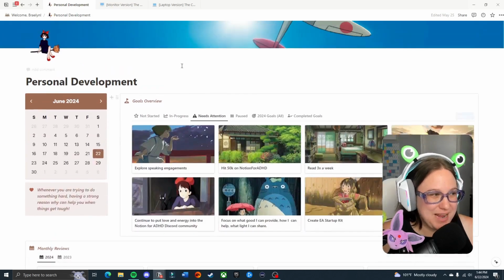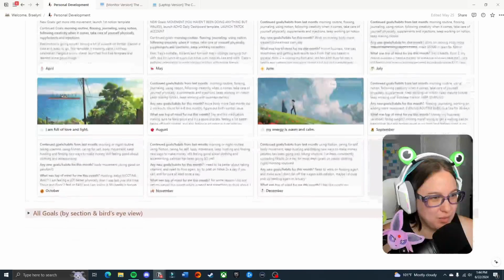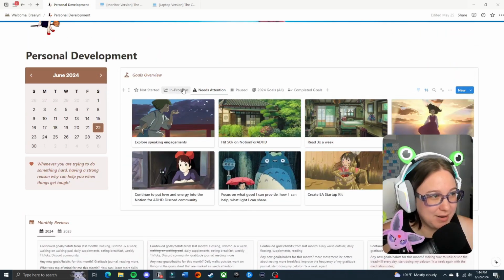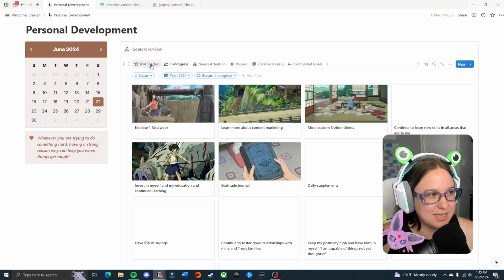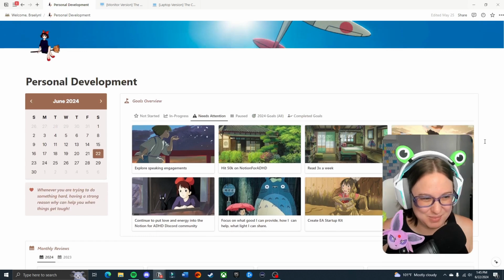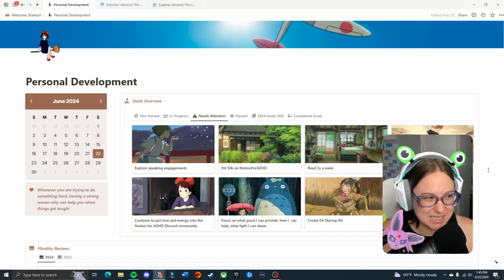This is my personal development page. You can see my 2024 and my 2023. That's my monthly reviews. And then I have my goals. So I have my needs attention, anything that's paused, anything that's in progress, anything that's not started. But I really focus on this needs attention page. That's why it's the one that has all images, because anything that comes over here, I really am like, all right, we are focusing on this. This is a goal that we are going to work on in the near future.